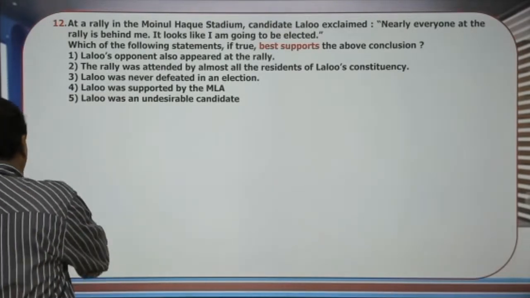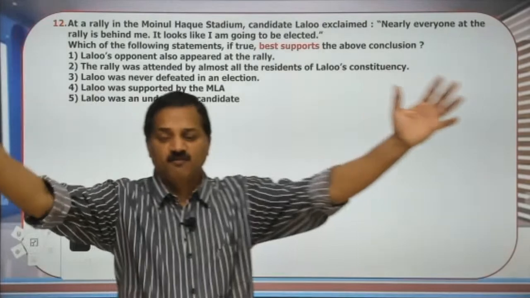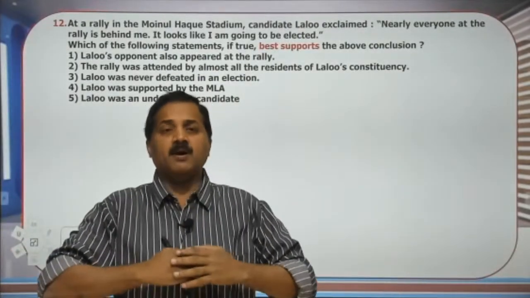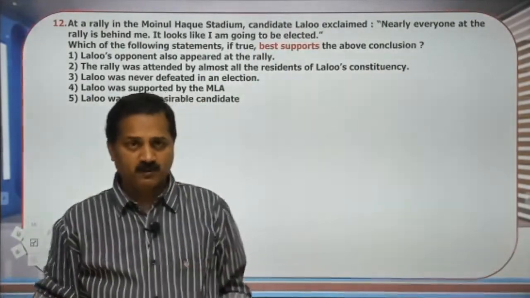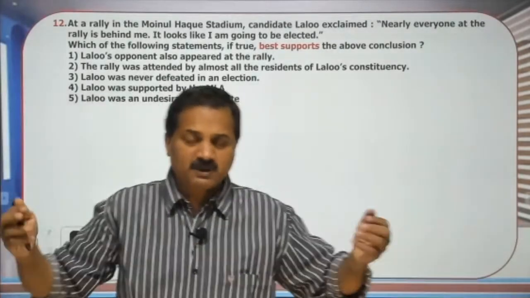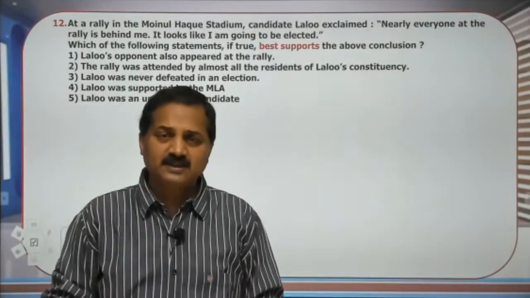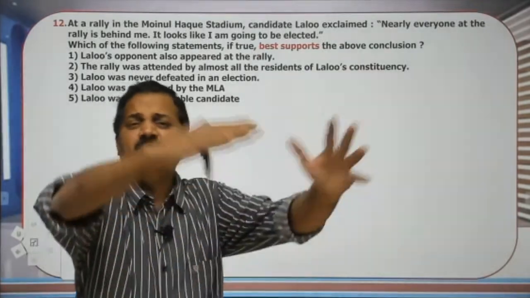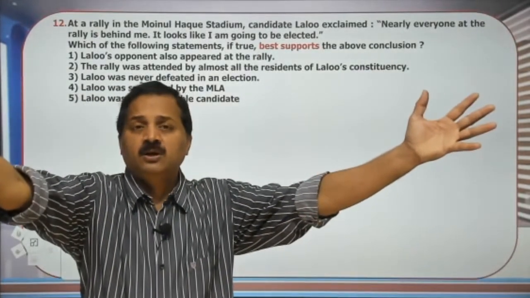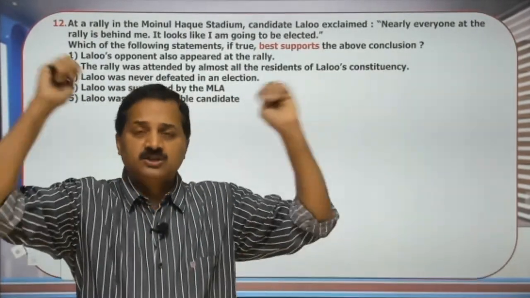Listen, there are 1,000 people in front of me. I am addressing a gathering of 1,000 people from a village, and I am contesting an election in this village. I say that nearly everyone who sits in front of me supports me.